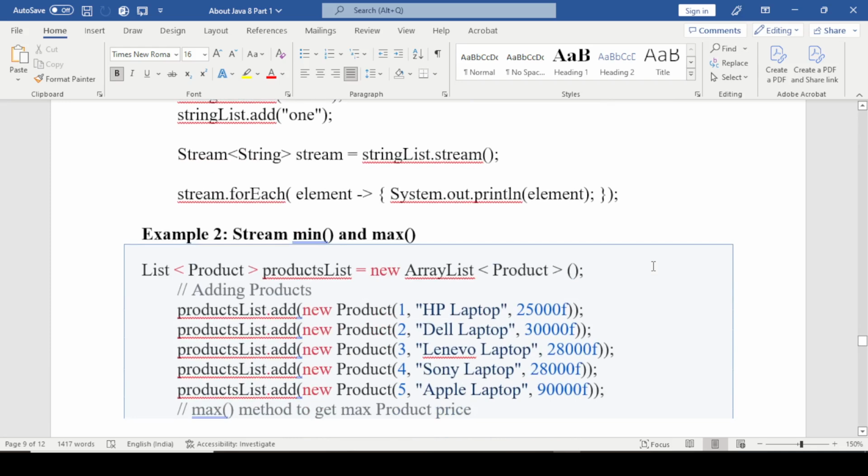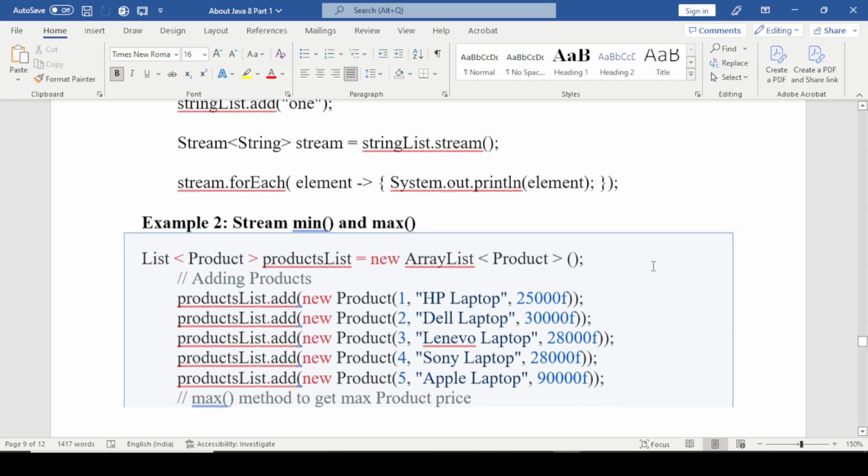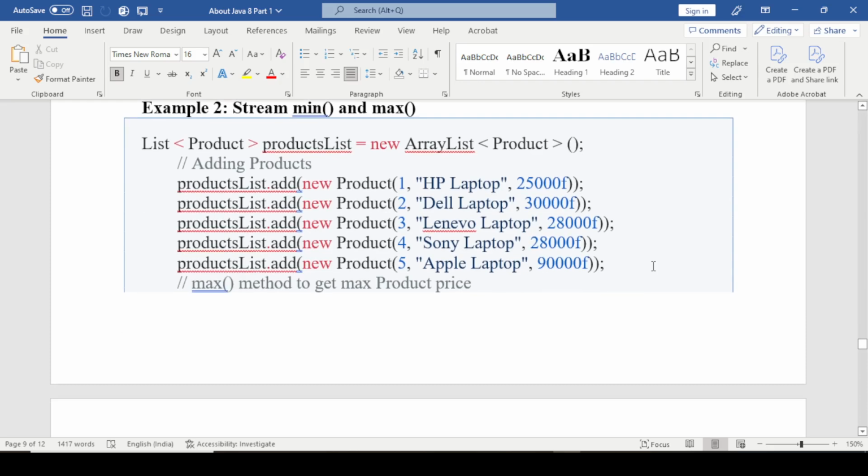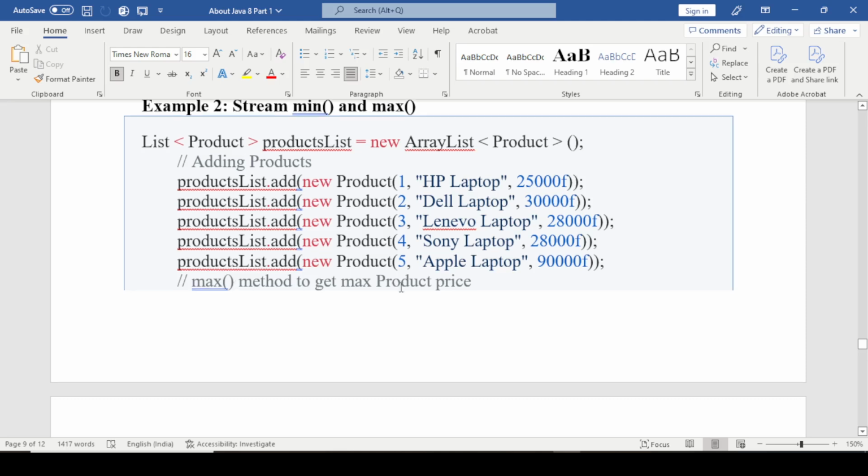Here is the example of finding the max and min product price. Again we create an ArrayList of products, and after that we add the products here. Now next is the max method to find the max.